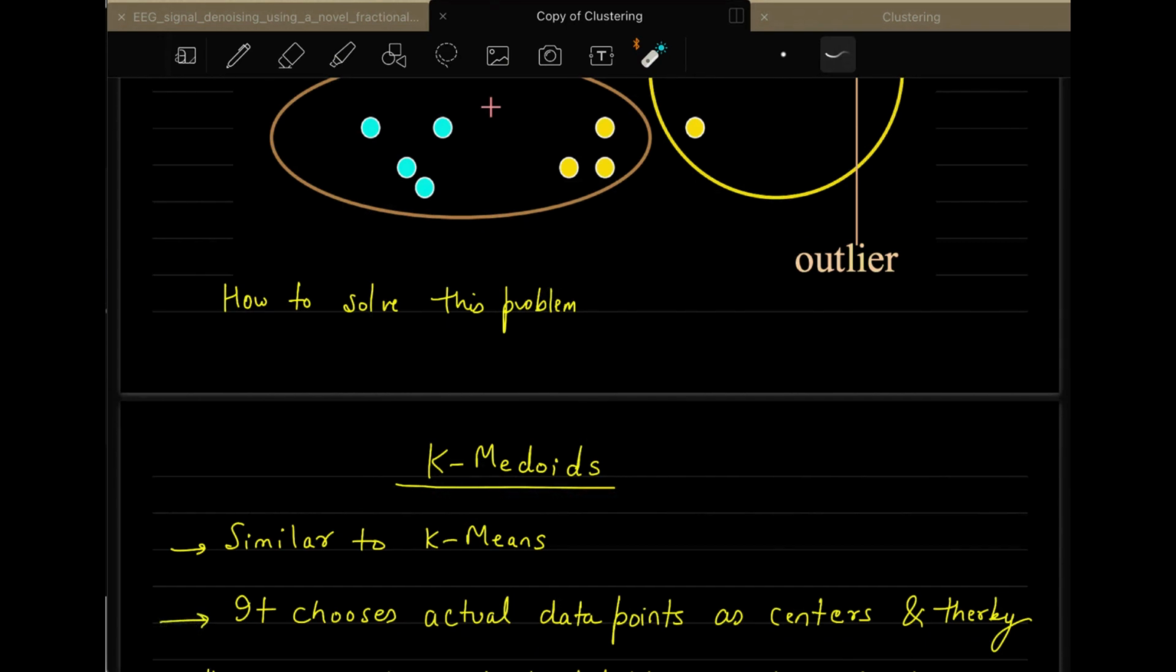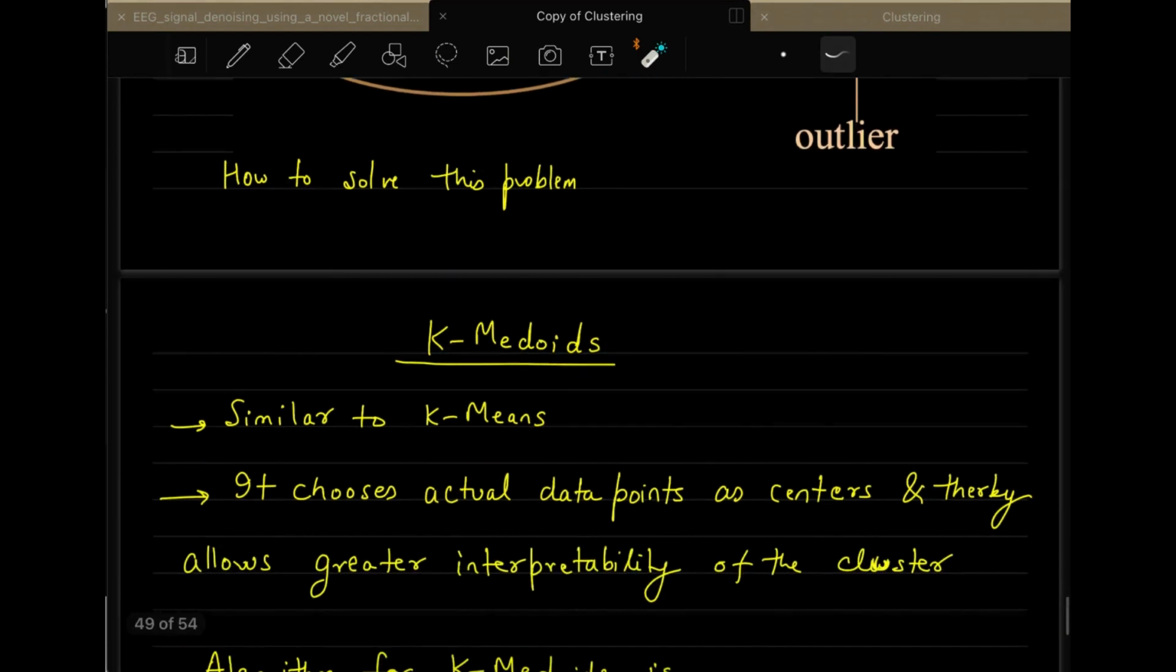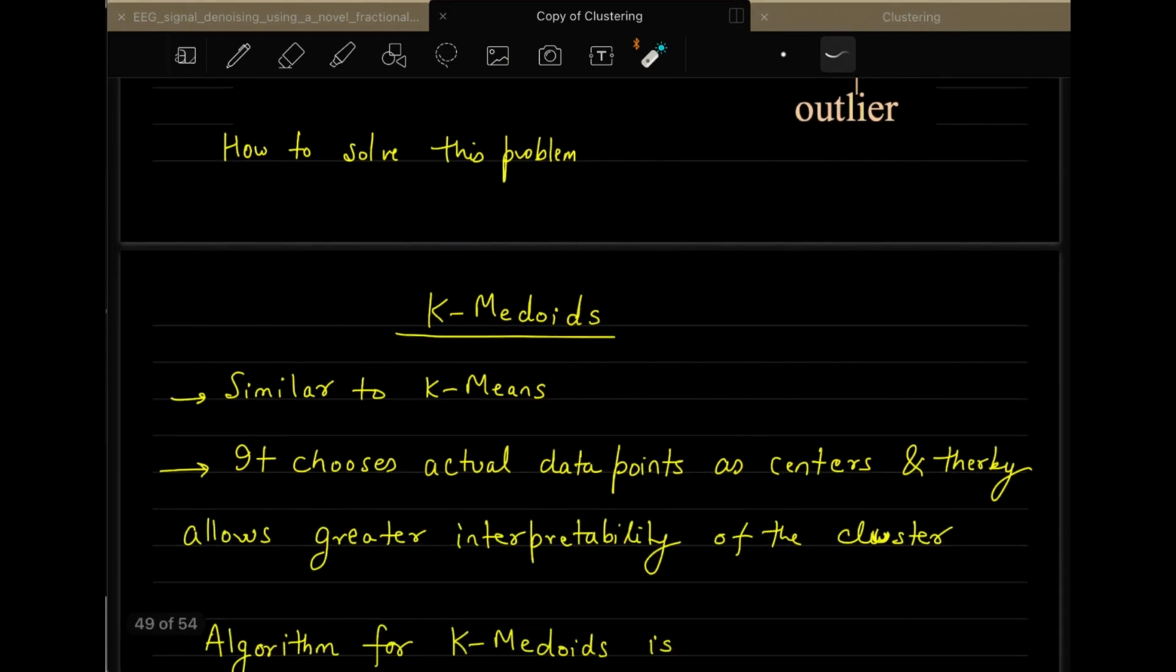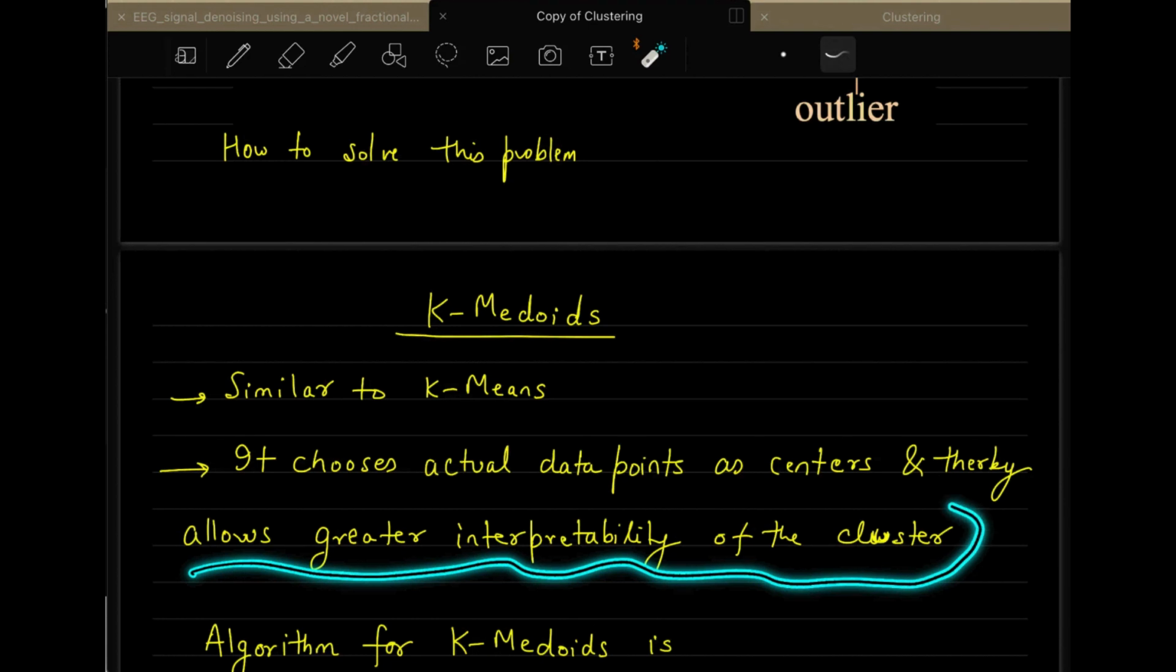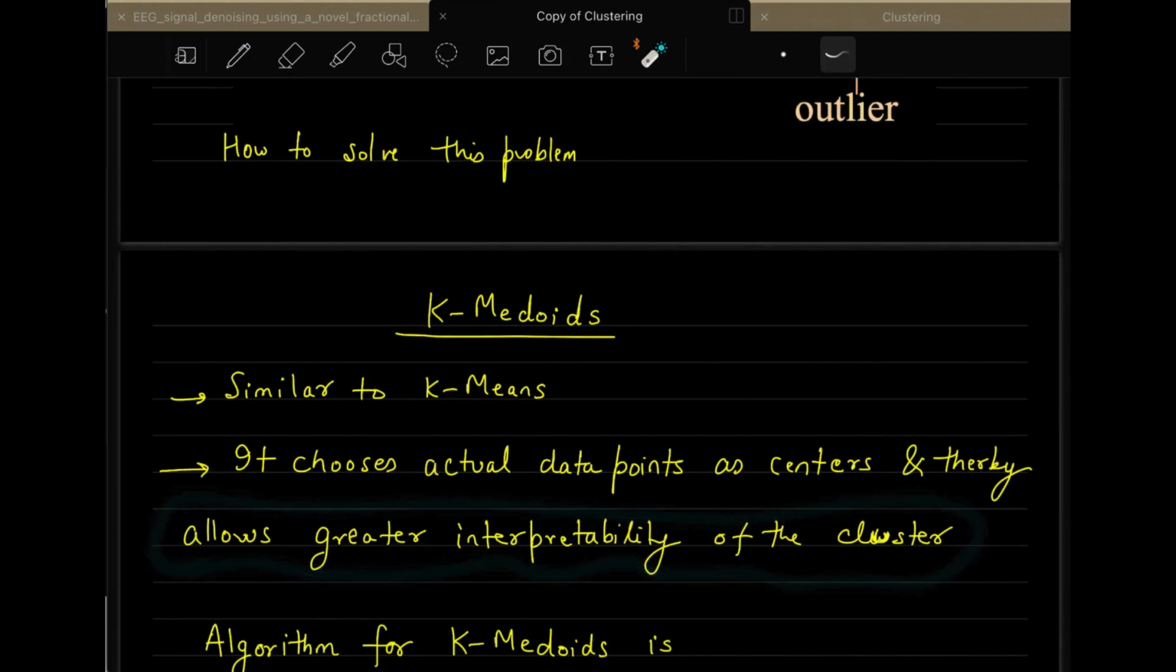So, this is another algorithm in the category of k-means which we call k-medoids. It is similar to k-means, but the important point which is different is that it chooses actual data points as centers, and thereby allows greater interpretability of the clusters. So what is the difference?